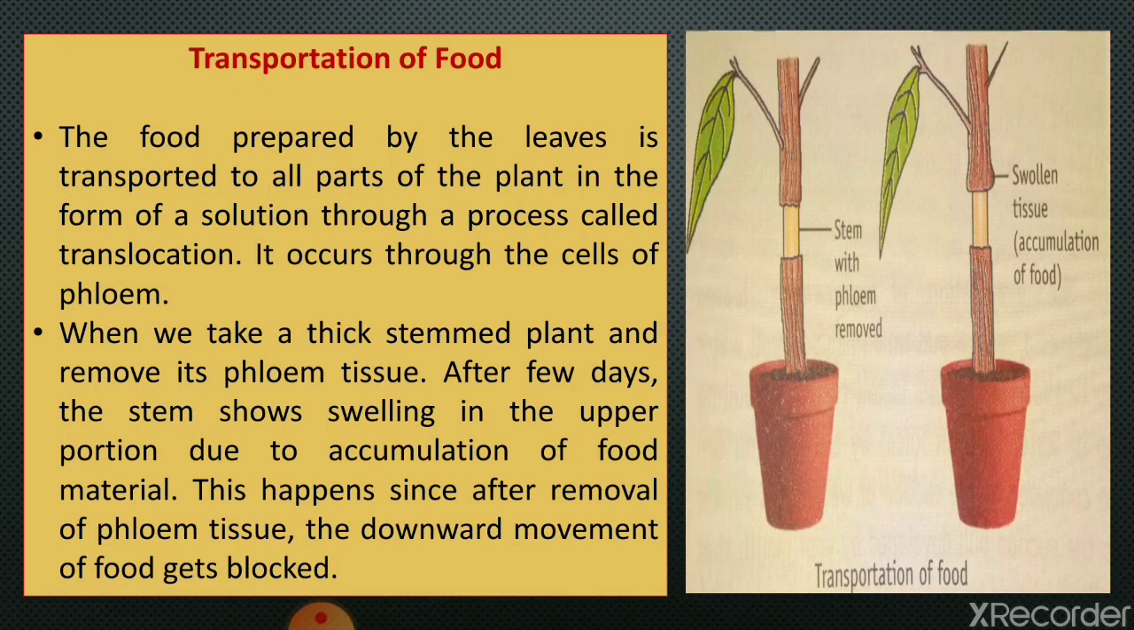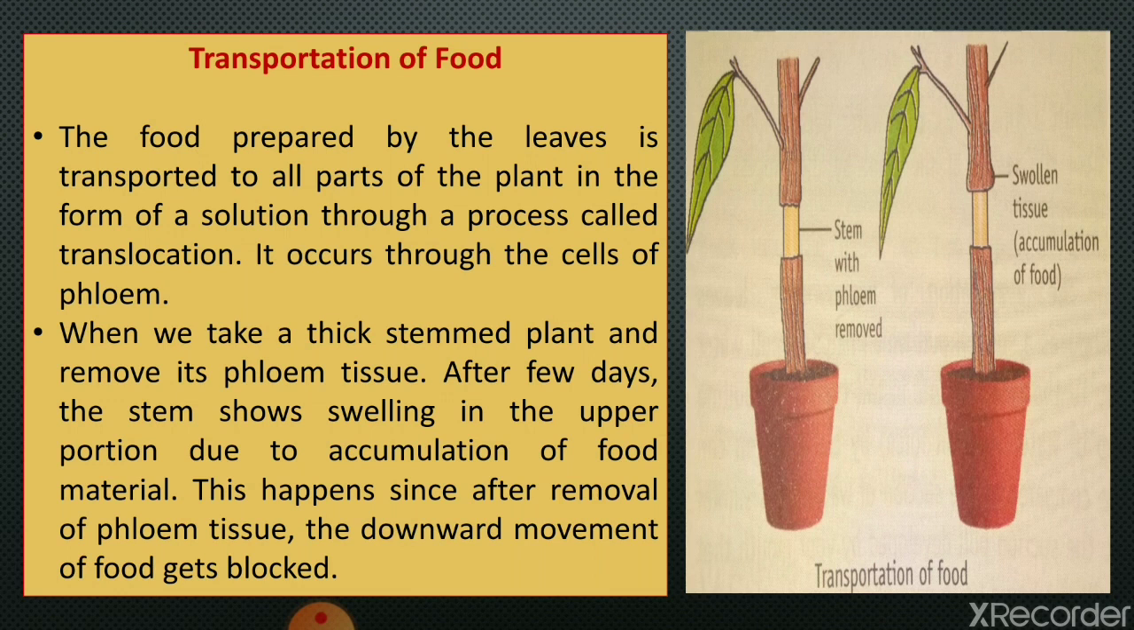Now the next one is transportation of food. The food prepared in the leaves is transported to all parts of the plant, and the vascular tissue that helps in the transportation of food is called phloem. We all know phloem is present along with the xylem inside the plant body, and the process by which food produced in the leaves is transported to all other parts of the plant is called translocation.